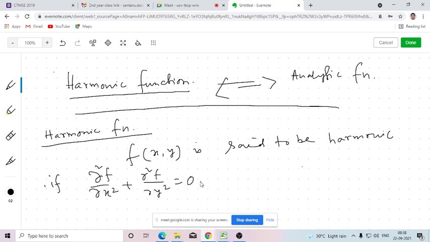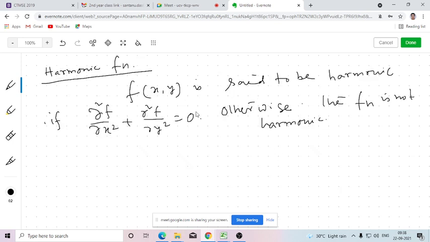If the sum is 0, then the function is harmonic, otherwise it is not harmonic.